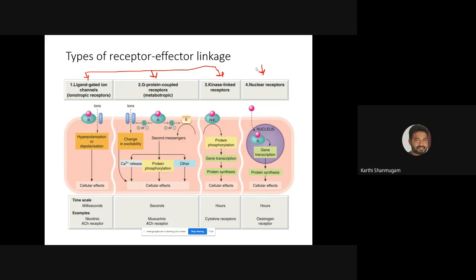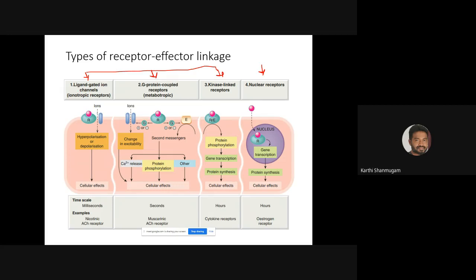Again, I repeat, we can classify the receptors into 4 types: ligand gated ion channel, G protein coupled receptor, kinase linked receptor, and nuclear receptor. Okay, so the main difference between the first 3 and the last one is that the location of the first 3 receptors is the surface of the cell, but for the 4th receptor family, nuclear receptor, the name itself says that the location of that protein is inside the nucleus. It's a nuclear receptor, right? Okay, so the example for ligand gated ion channel, it's an ion channel, right?